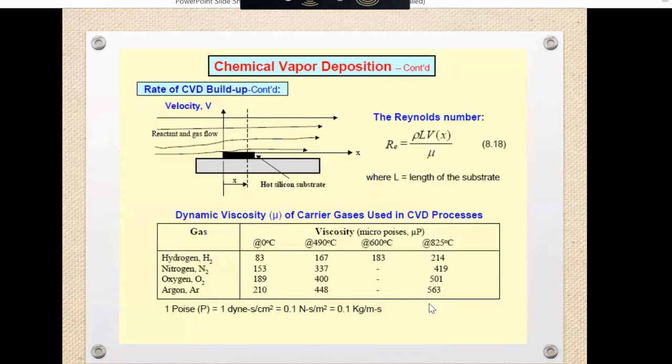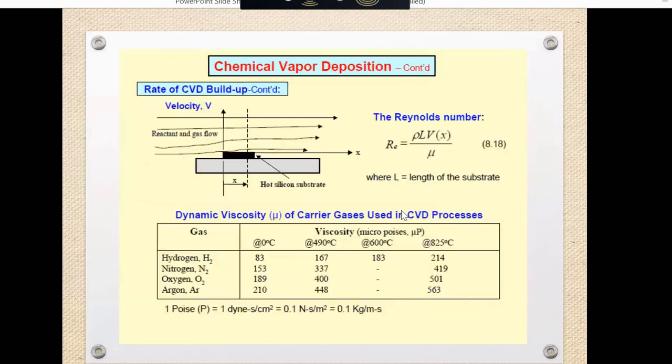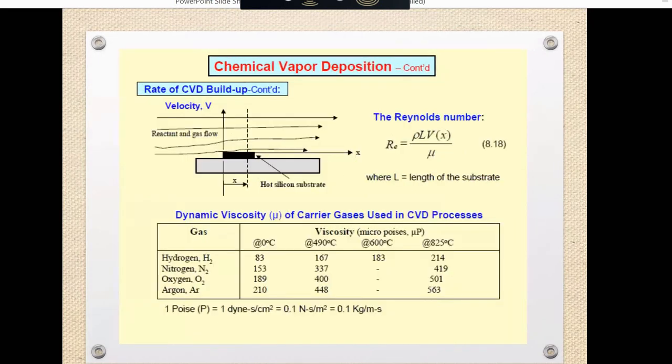So in this way, velocity of the reactant, that is, we have discussed the velocity of the reactant and the diffuse reactant is measured by Reynolds number and depends on the boundary layer thickness. ठीक है. So what we are producing, why we are seeing these things, we just want to know the rate of the CVD process. Sorry. So the velocity is calculated using the relation with the Reynolds number.